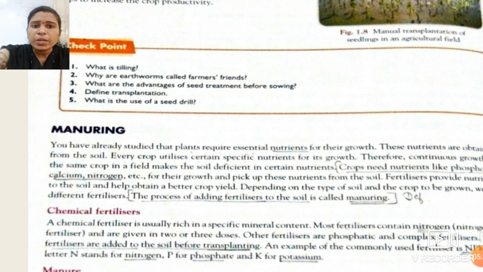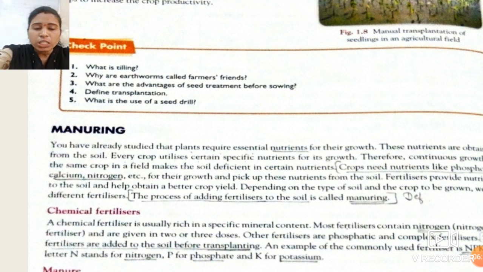So every crop utilizes specific nutrients. Means each and every crop has special requirements for the utilization of nutrients. Suppose one plant requires nitrogen and calcium, another plant requires certain minerals. Every plant has different requirements, their own requirements. So every crop utilizes certain specific nutrients for its growth.